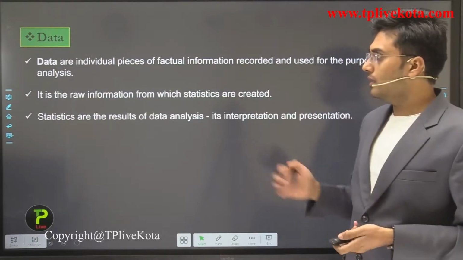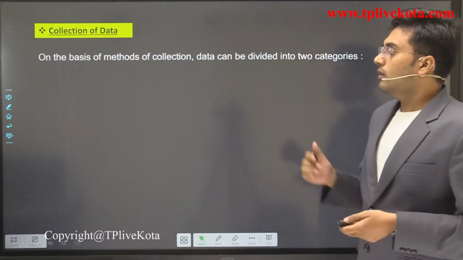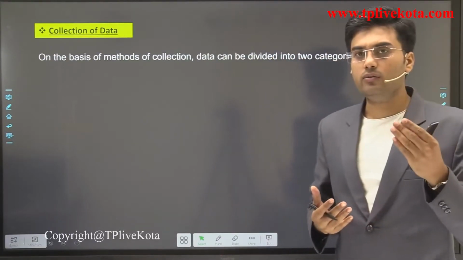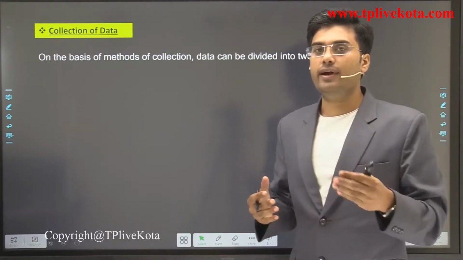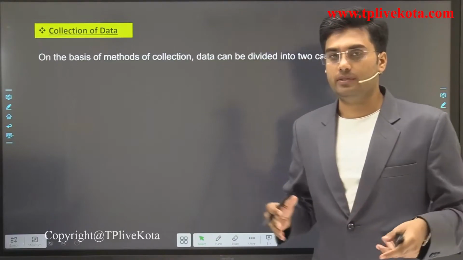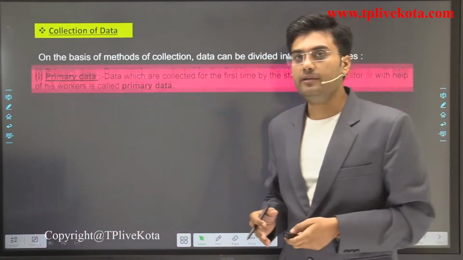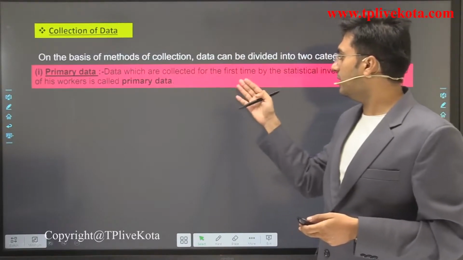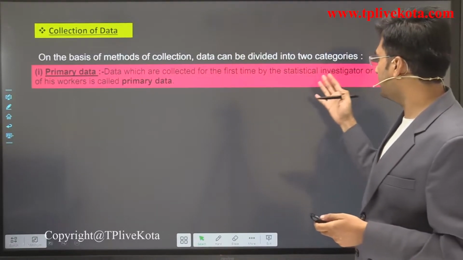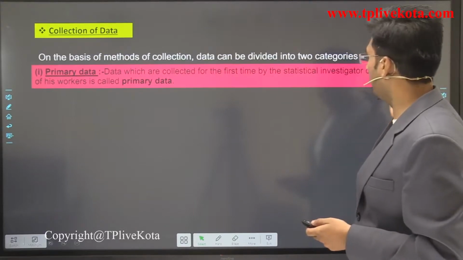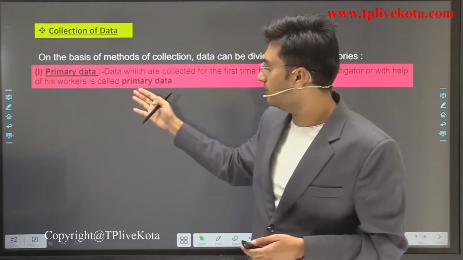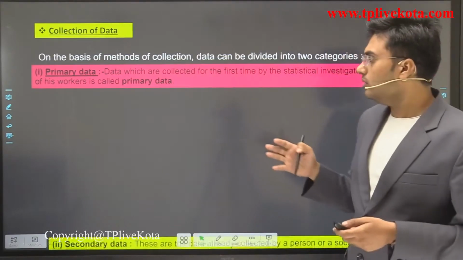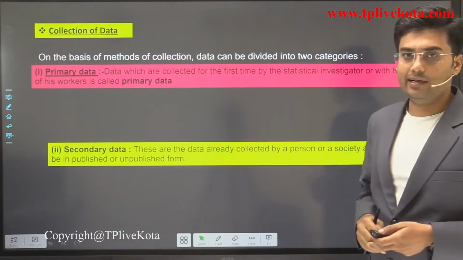Okay, now what is the collection of data? According to collection of data, we divide data into two types. The first is primary data. What is primary data? Data which are collected for the first time by the statistical investigator or with the help of his workers is called primary data. Okay, now the second is secondary data.